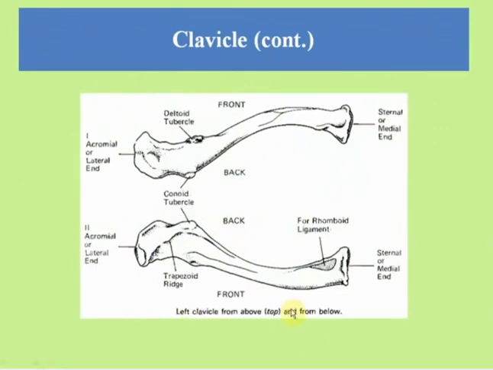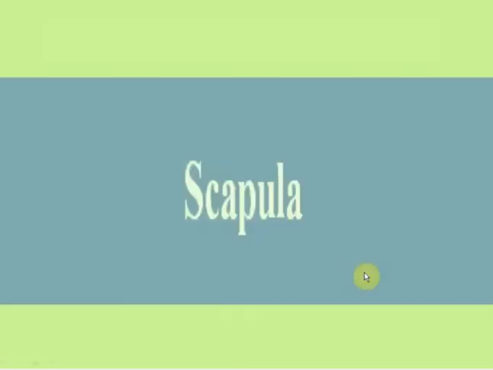This is a picture of the clavicle. This is the trapezoid, this is the sternal or middle end, this is the rhomboid ligament. This is the front view and this is the back view. This is the left clavicle from above and from below. This is from the above side, this is from below. If we turn this bone, we can see the below form.